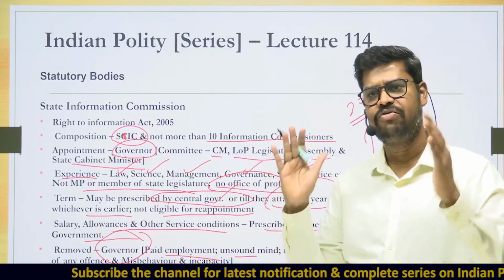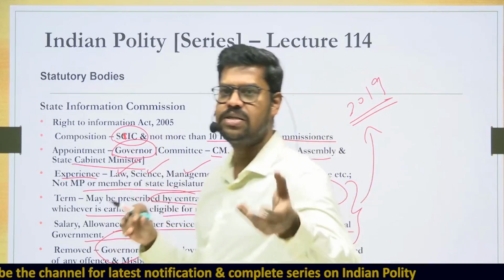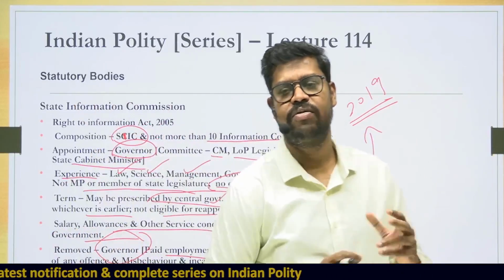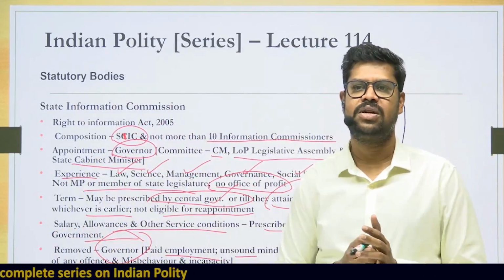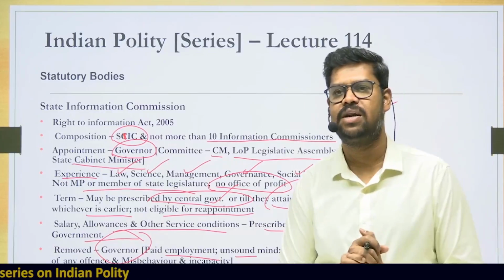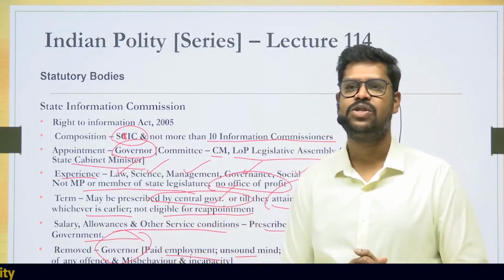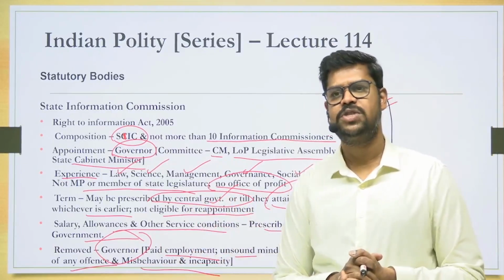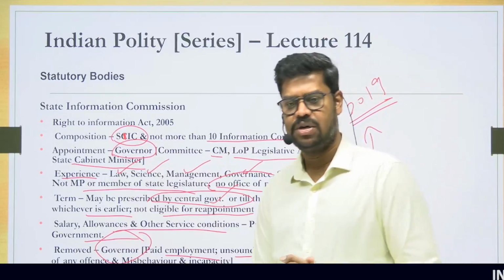So the State Information Commission performs the same functions. In fact, they hear appeals coming from the government, and wherever the information is not given, or wherever the information is concealed, or wherever the petitions have been rejected, such appeals will be taken up by the State Information Commission at the state level. And they can take up the matter suo motu also and give such directions to the government authorities. So this is basically what you'll have to understand with regard to the State Information Commission.